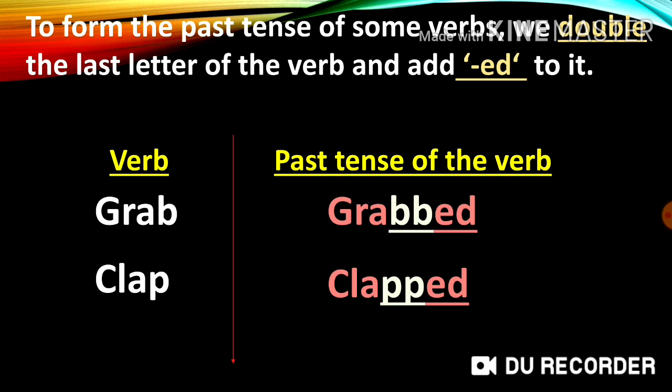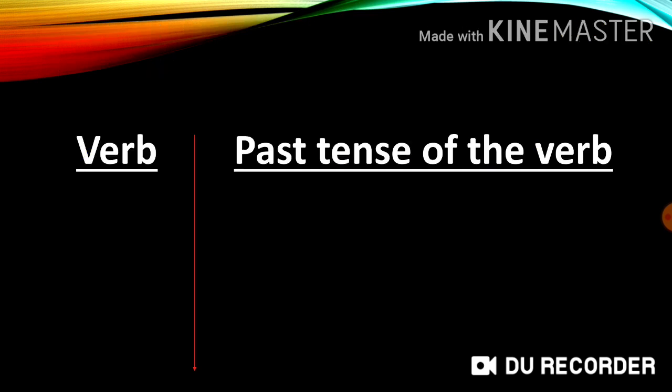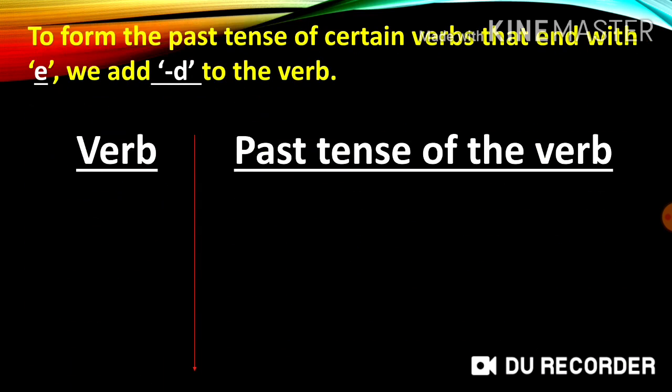So children, to form the past tense of some verbs, we double the last letter of the verb and add ed to it. Next, to form the past tense of certain verbs that end with e, we add d to the verb. Children, let us look at some verbs that end with e and their past tense forms.